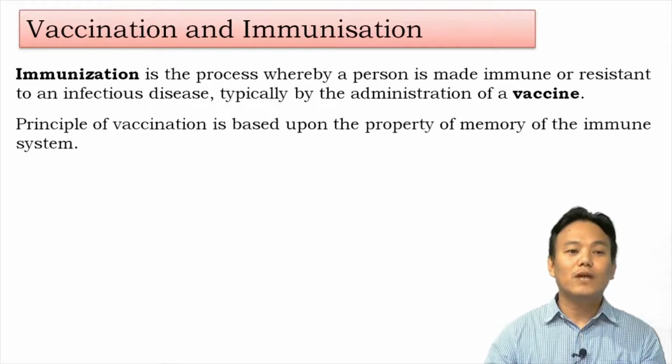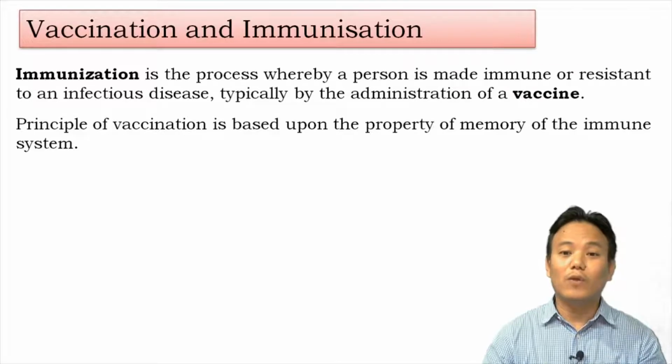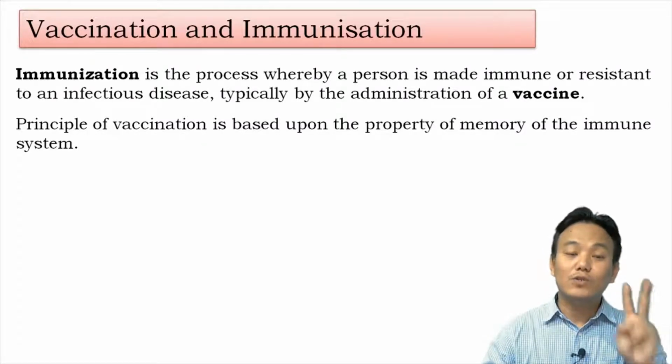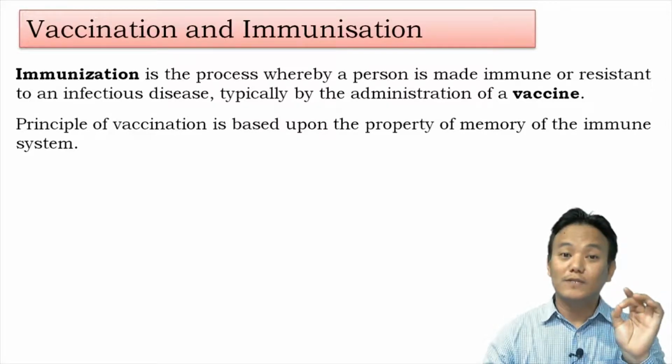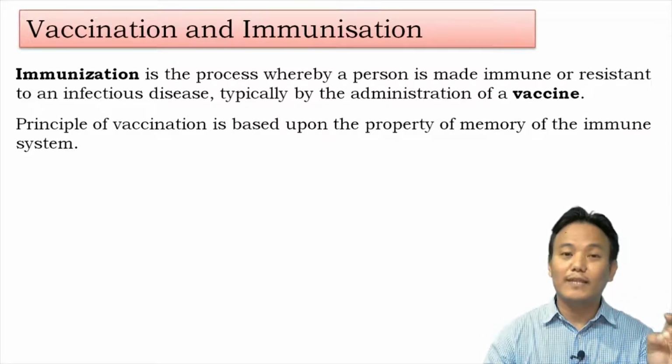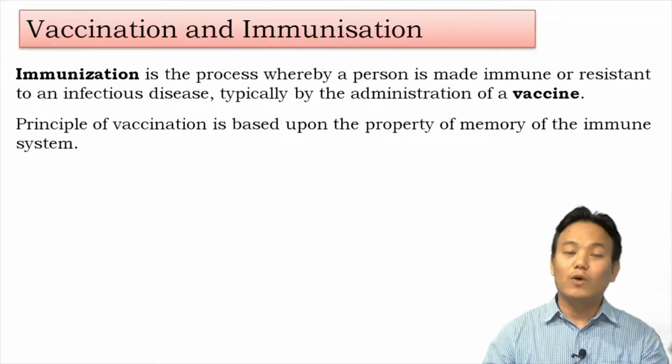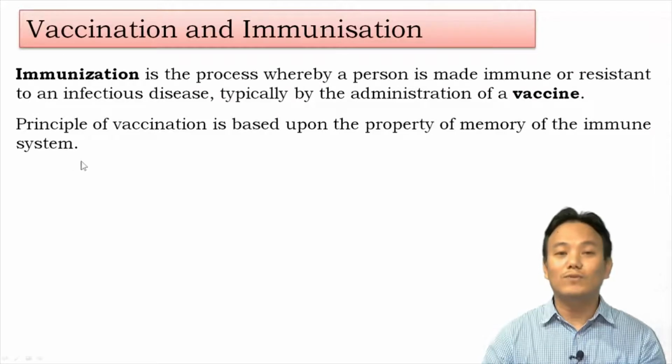Okay. Now, the principle of vaccination is based upon the property of memory of the immune system. I told you in our previous video that our acquired immune system has two important properties. First, specificity towards a pathogen, and second, memory. Right? Our acquired immune system can keep the information of a particular pathogen it has come across in its memory, so that it can show a stronger response when it comes across the same pathogen later on. Okay. So the principle of vaccination is based upon the property of memory of the immune system.